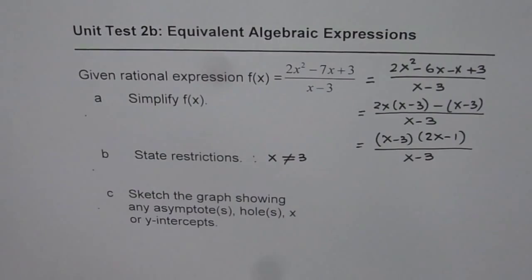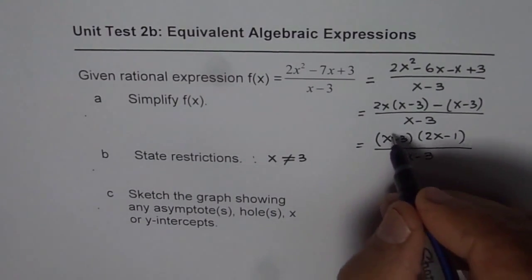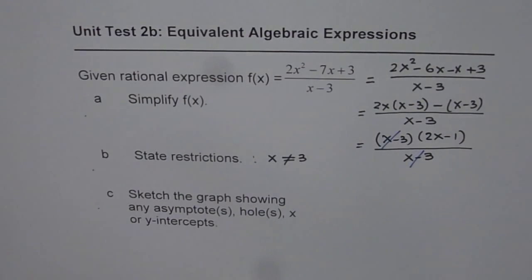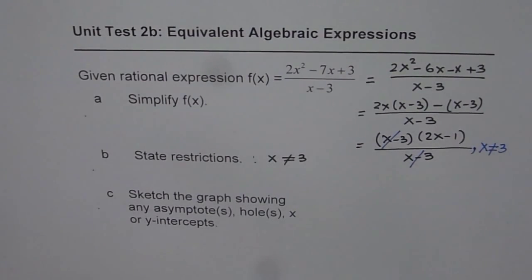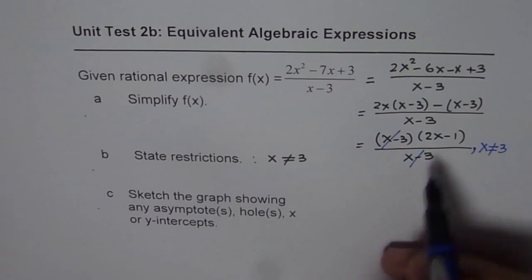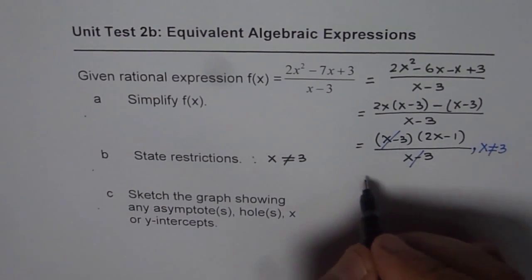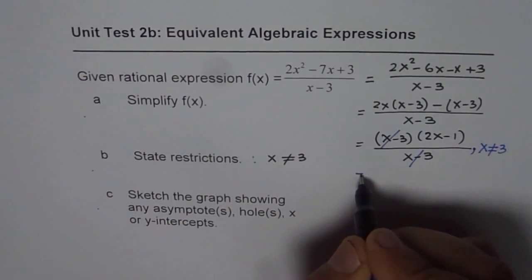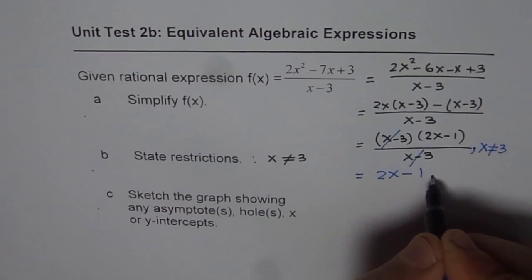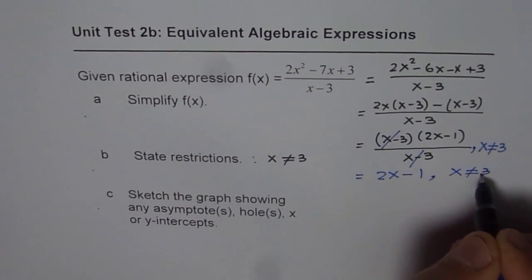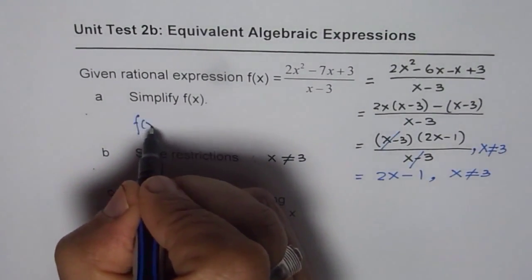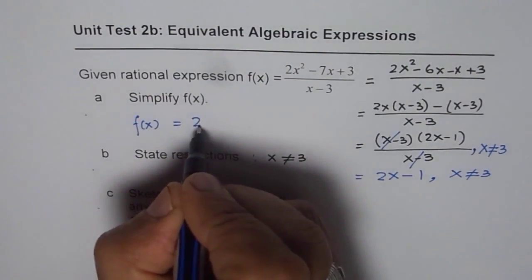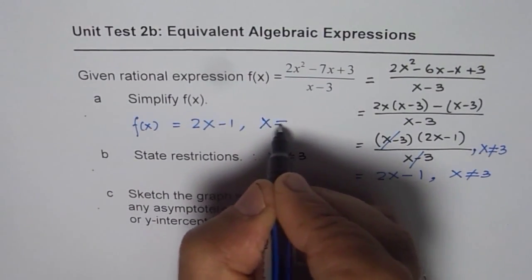That is the restriction. Now the other part is, in a rational function we have a common factor in numerator and denominator. It can be cancelled. But whenever you cancel, you have to write here that x is not equal to 3. Only then this expression is equal to what is left, right? So we'll simplify and write this expression as equal to 2x minus 1, where x is not equal to 3, correct? So that is the answer for the first one. Simplified expression is that f of x equals 2x minus 1, where x is not equal to 3.